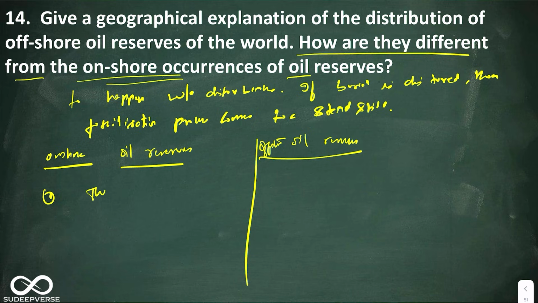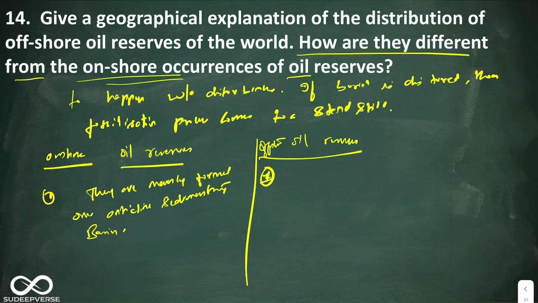They are mainly formed over anticline sedimentary basins. Okay, where are offshore oil reserves formed? They are mainly found within the continental shelves.